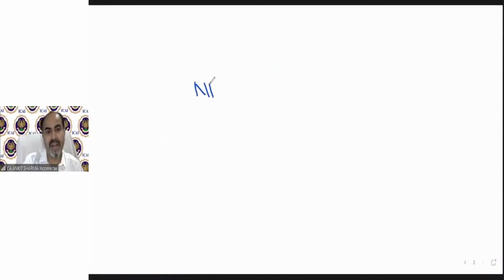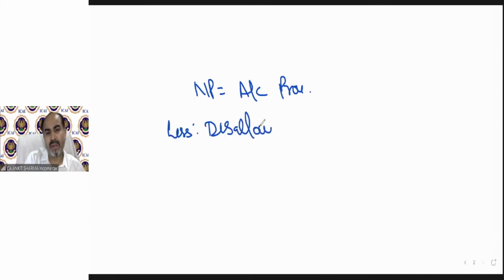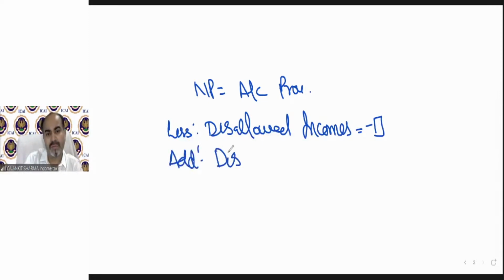So we will take the net profit as per accounts provision. In short, if I discuss it with the accounts provision, then we need to deduct disallowed income. In general terms, we say disallowed income. Disallowed income means those incomes which should not be part of your PGBP, like we discussed rent received, dividend income, etc. We need to add disallowed expenses.